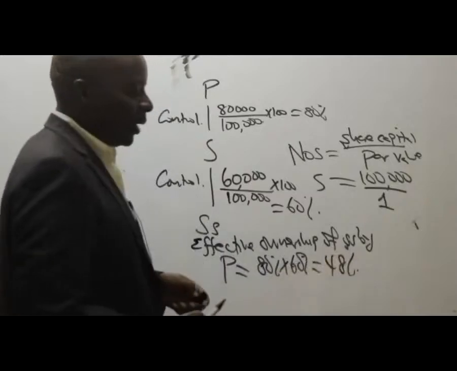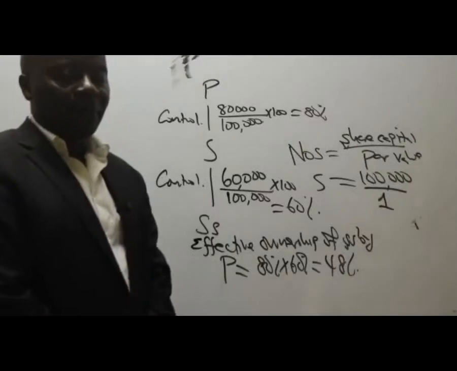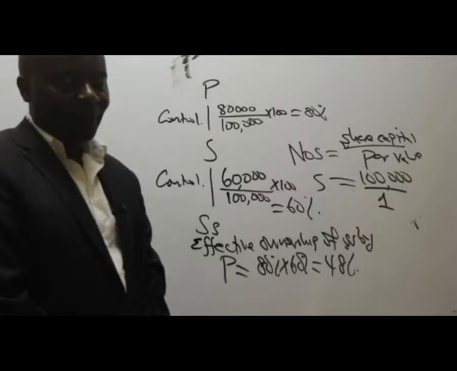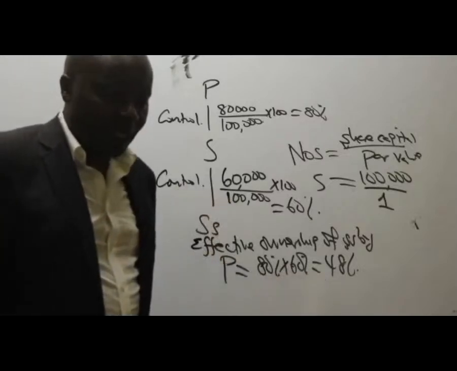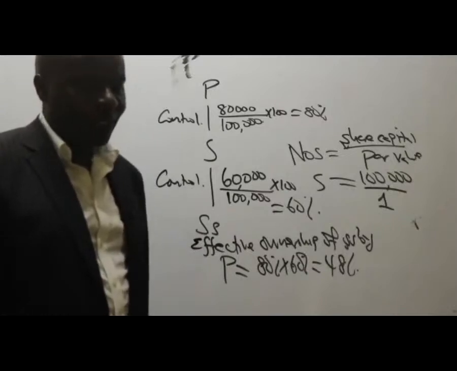Now, could you kindly comment? Somebody make a comment there. That P directly owns 48% of SS, and 48% is less than 50%.